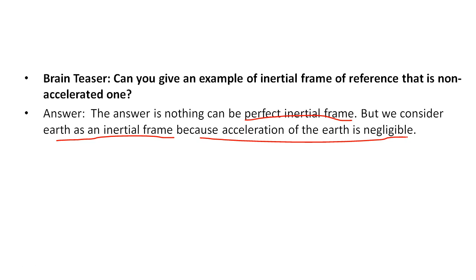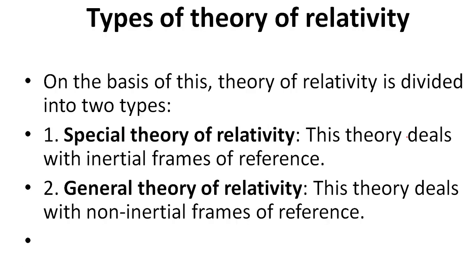So this is the introduction about relativity and the frame of reference. Now, on the basis of frame of reference, the theory of relativity is divided into two types. Special theory of relativity: this theory deals with the inertial frame of reference, that is, non-accelerated frame of reference.